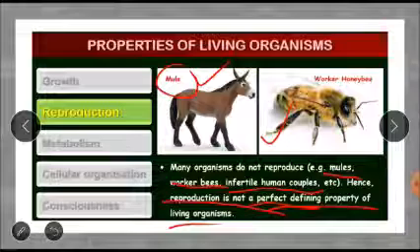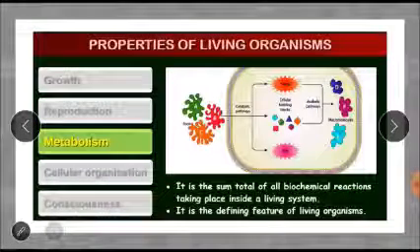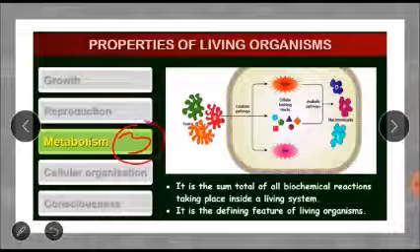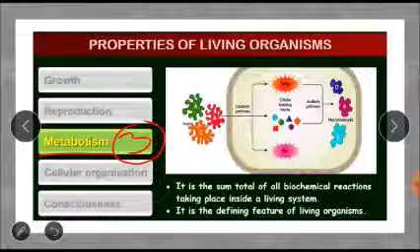So let us go to the third property. Let us see what the third property is. The third property is metabolism. What is metabolism? I will first tell you in simple terms. You are eating food. When you are eating food, you are not eating only glucose or only sugar. You are eating many things. All vegetables contain protein, vitamins, fat. You are eating all in the form of food.